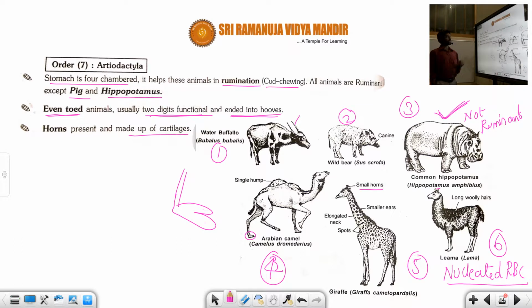So this is about the Artiodactyla order, students. The stomach is four-chambered. These animals help in rumination, that means cud chewing. All animals are ruminants except hippopotamus and pig. And these are the even-toed animals. In the legs, digits are functional, ended into the hooves. Horns are present and made up of cartilage. Now these are the common examples.